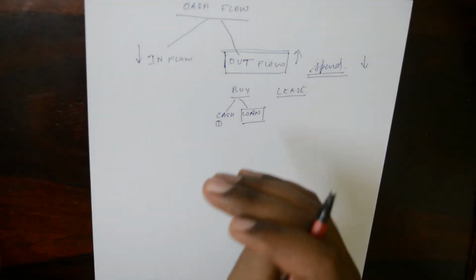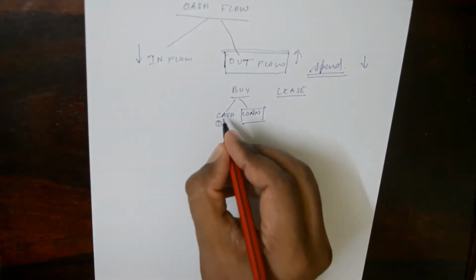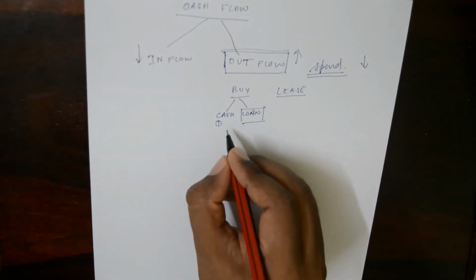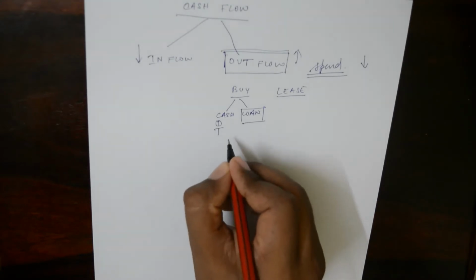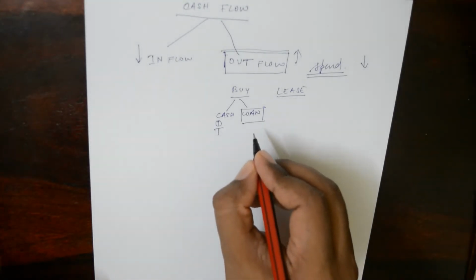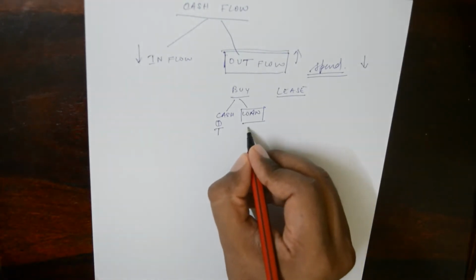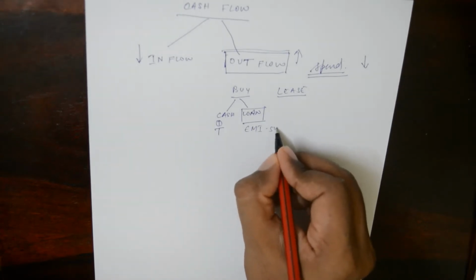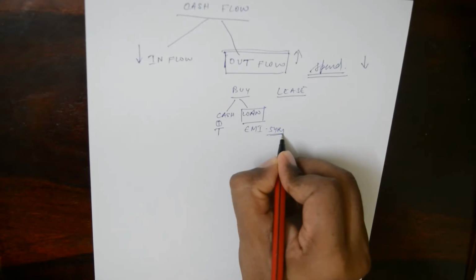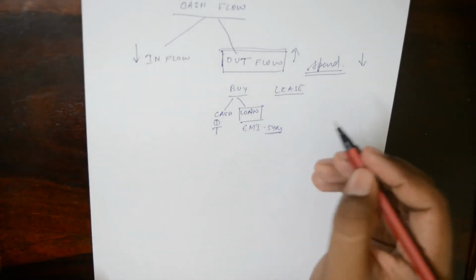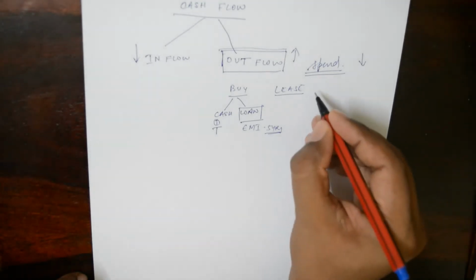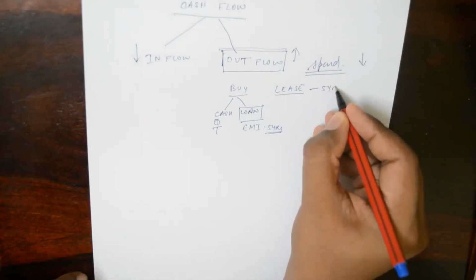Suppose you're buying a bike. Say you're buying the bike with cash, so you're paying it as of today. There is only one time there is outflow. But suppose you're taking the bike on loan. In that case you're paying an EMI, so for the next 5 years there is outflow. Suppose you're taking the same thing on rent, say for 5 years. In that case there will be outflow for 5 years.